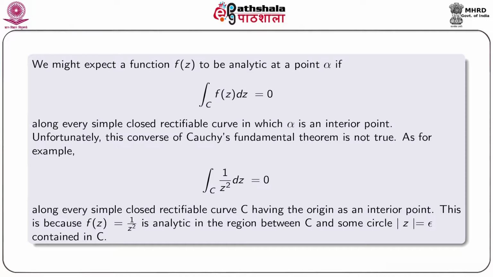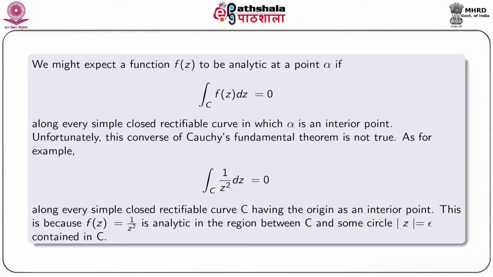So naturally we might expect a function f z to be analytic at a point alpha if integral over C f z dz equal to 0 along every simple closed rectifiable curve in which alpha is an interior point. Unfortunately, this converse of Cauchy fundamental theorem is not true.